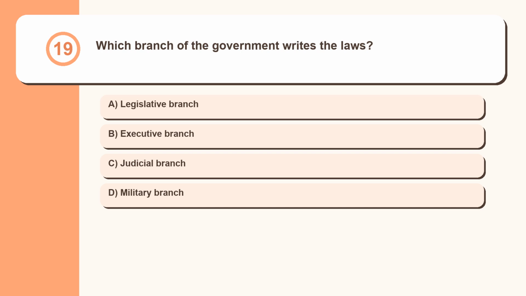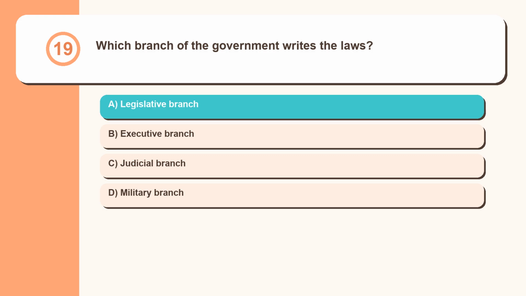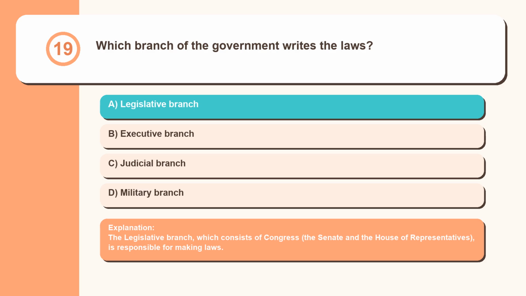Question 19. Which branch of the government writes the laws? Legislative branch, executive branch, judicial branch, military branch. The legislative branch, which consists of Congress, the Senate and the House of Representatives, is responsible for making laws.